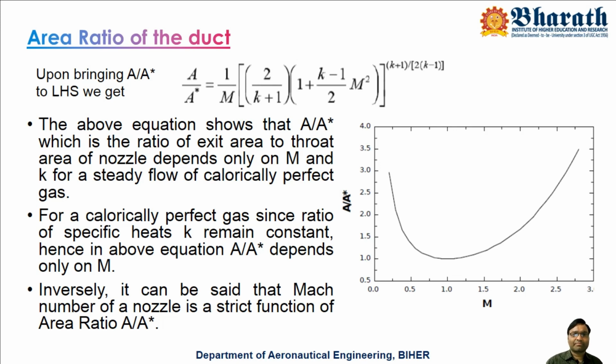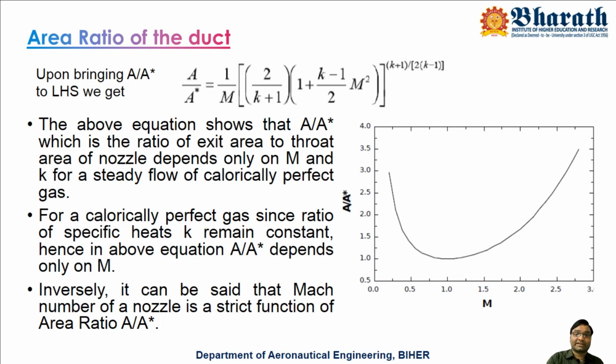So what it says is that the Mach number for a flow which is happening isentropically depends only on A by A star, not any other factor. Suppose you want to design a nozzle with M equals 2: just maintain the corresponding A by A star for that nozzle, where A is the area at which you will get M equals 2, and A star is the throat area. This is the meaning conveyed by this equation.